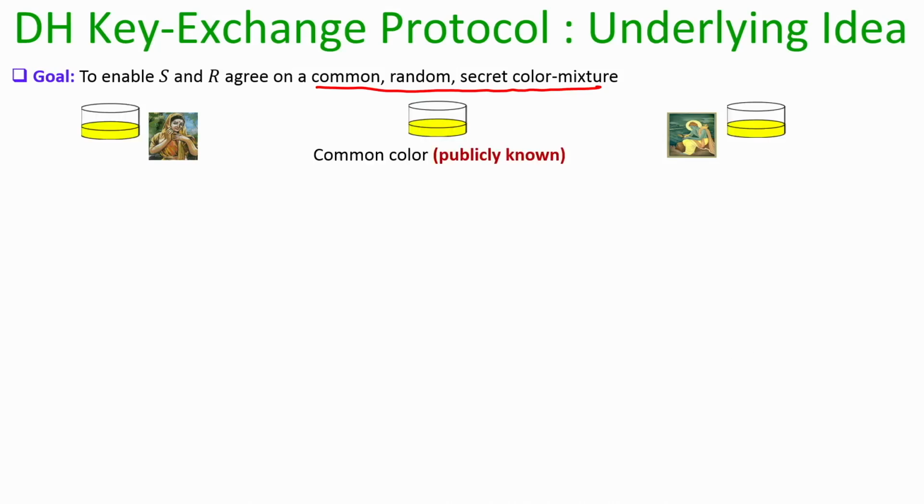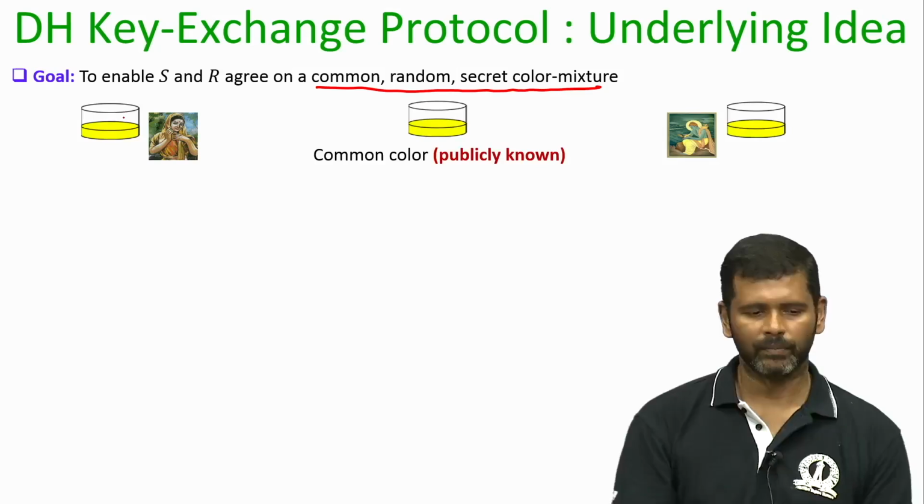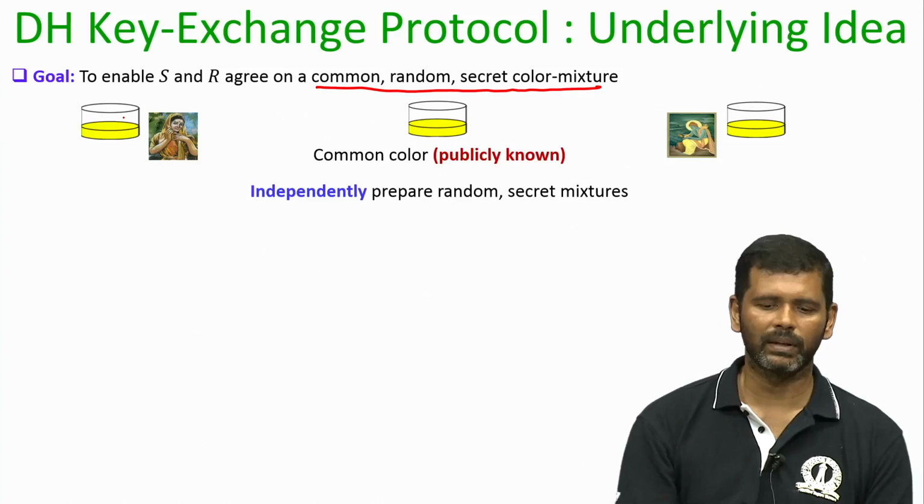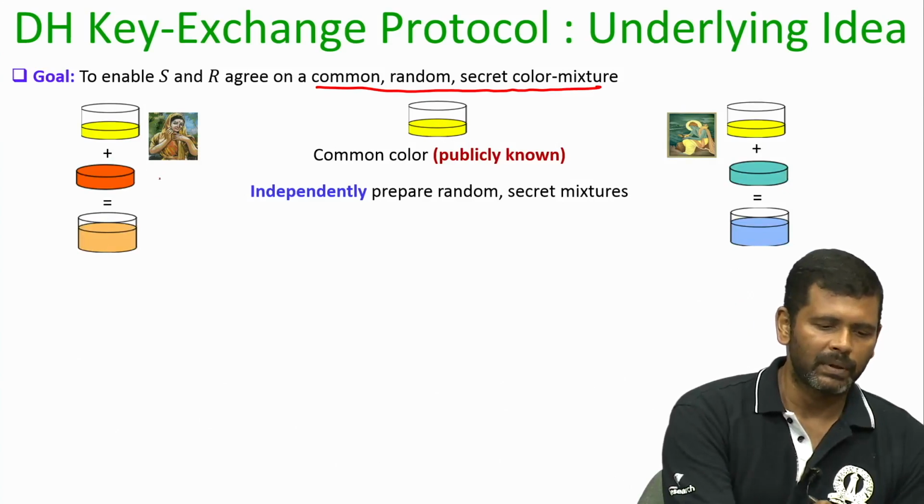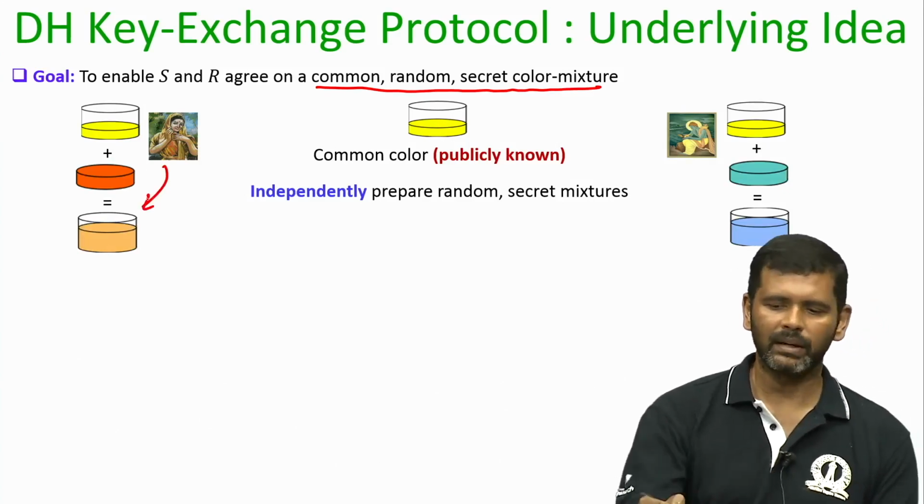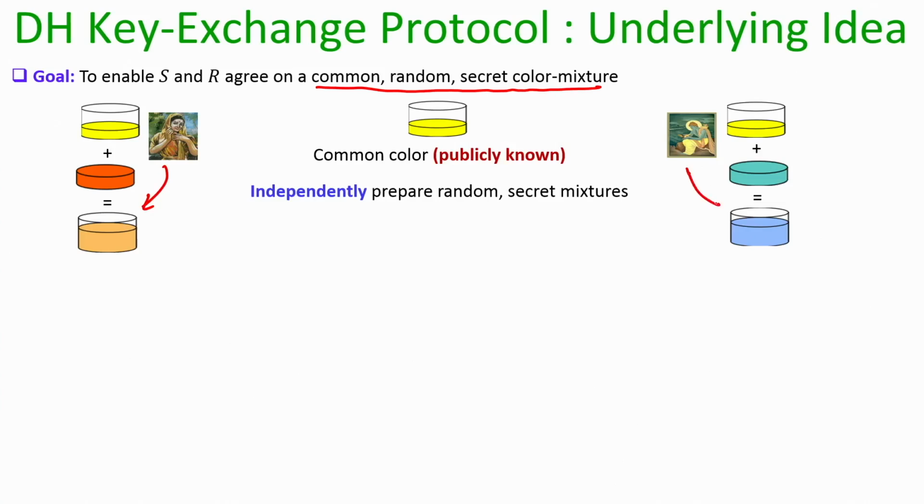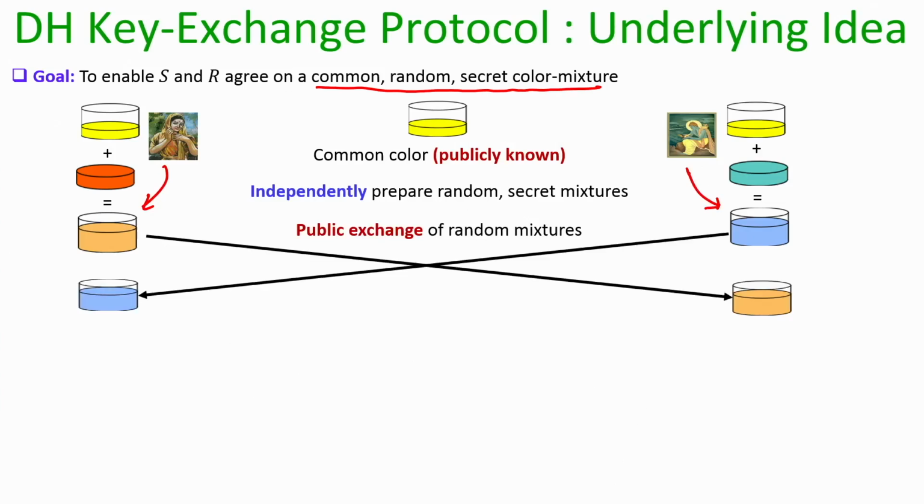To begin with, both Sita and Ram will start with some common publicly known color, and now what they will do is the following. They will prepare independently some secret mixtures. Sita will prepare her secret mixture independently and Ram will prepare his secret mixture independently by adding a secret color individually, and then they will publicly exchange their mixtures. Sita will send her copy of the mixture to Ram, Ram will send his copy of the mixture to Sita, and here I am assuming that mixture separation is an extremely difficult task.